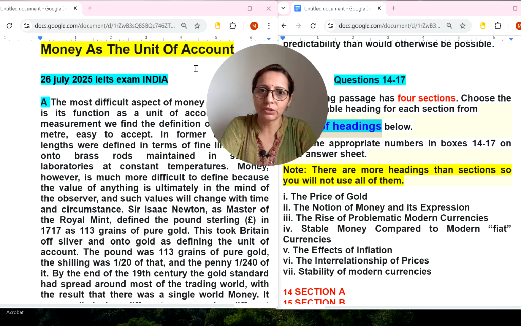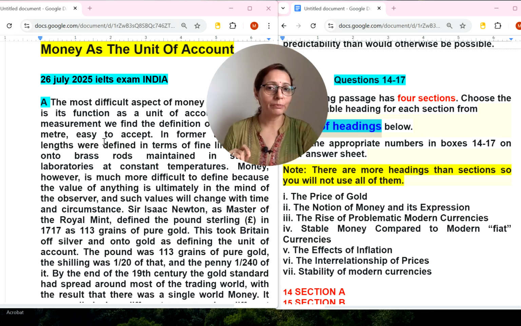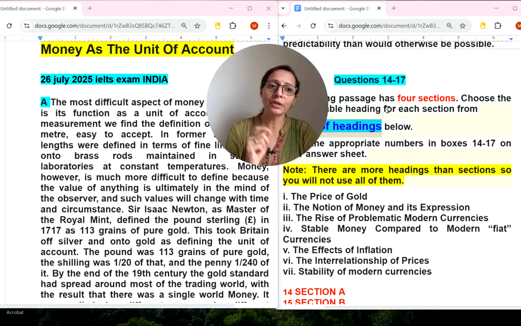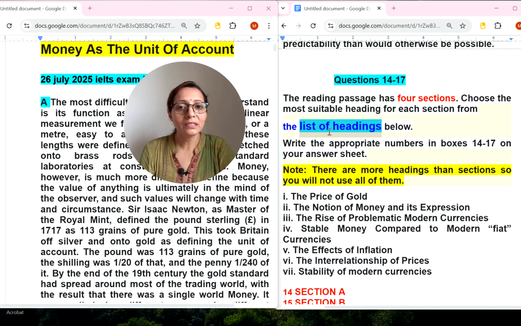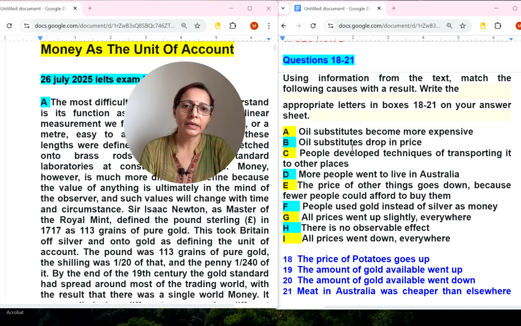Money as the Unit of Account. What I am doing is trying to understand the meaning of this reading passage. Now I will not read anything from the passage. Straight away I will try to look at the questions they have given. The first type of question I can see here is list of headings. Okay, now the next type of question here I can see,